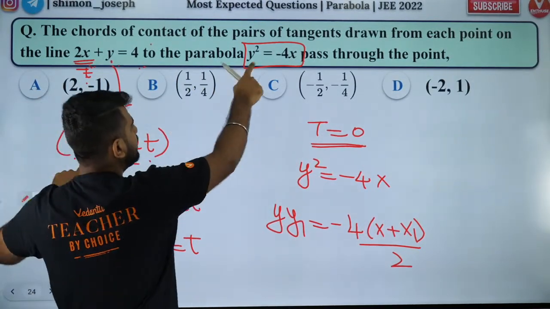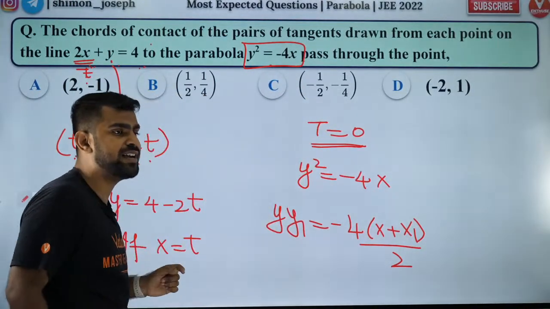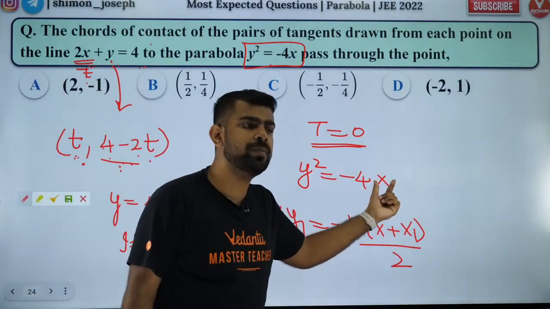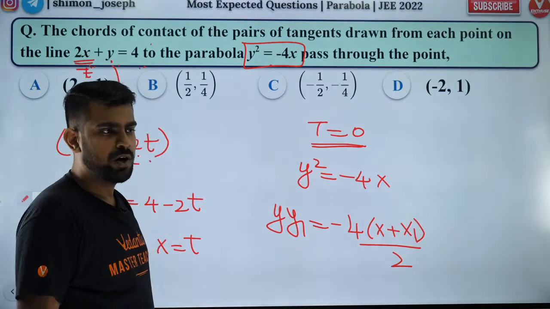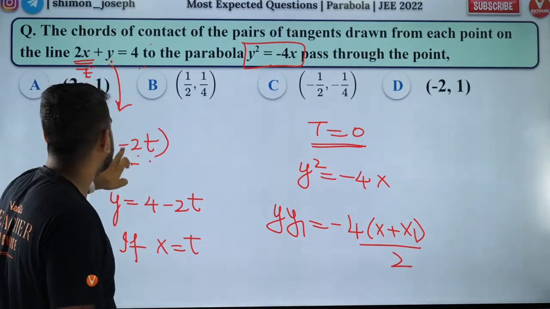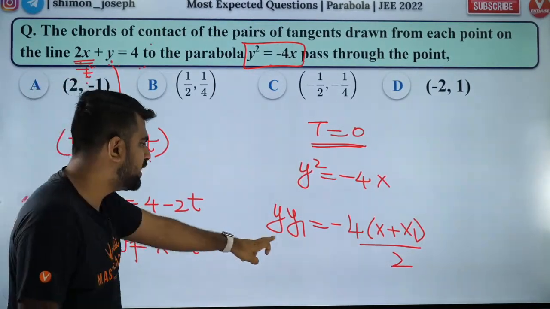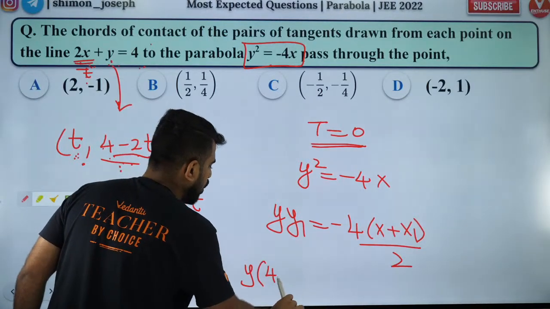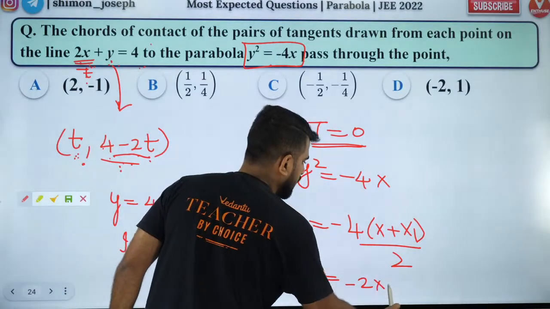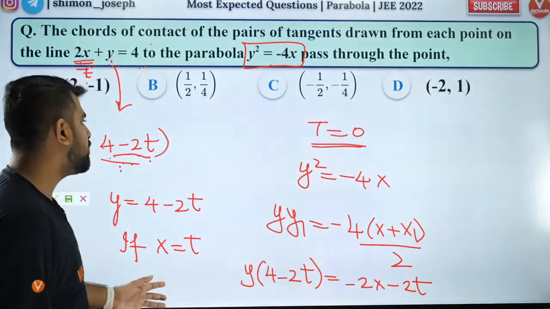From here, I will draw the chord of contact whose equation is T equal to 0. How do you find it? Y square will become y y1. X will become (x plus x1) by 2. Got it? Are you all clear? Everybody? So now put y1 as 4 minus 2t. Put x1 as t. And you will get your answer. So y into (4 minus 2t) is equal to minus 2x minus 2x1. x1 is t. So this is the final expression.